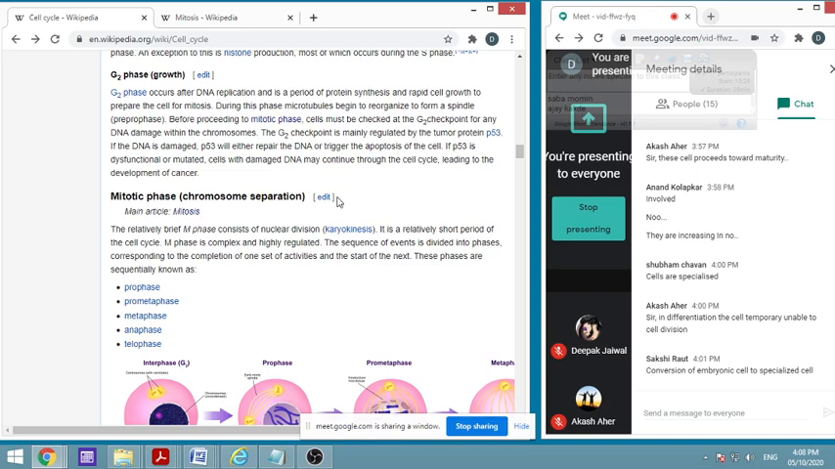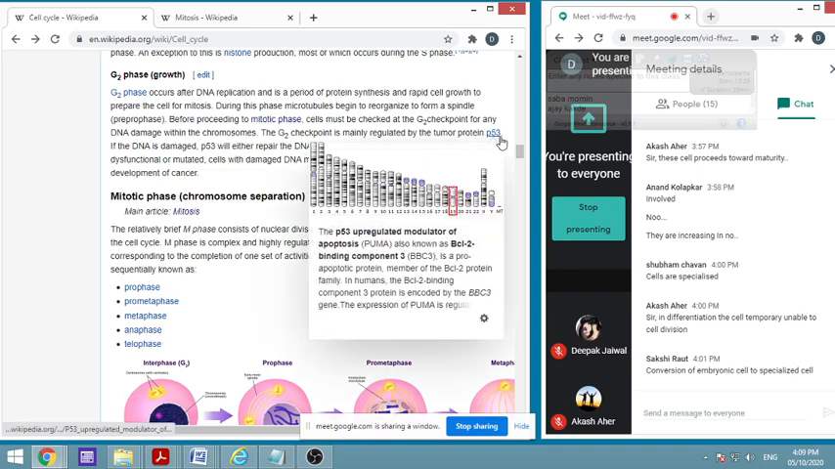Before proceeding to the mitotic phase, the cell must be checked at the G2 checkpoint for any DNA damage within the chromosomes. The G2 checkpoint is mainly regulated by a typical protein called tumor protein, also called P53. P53 actually has so many names. It is also called modulator of apoptosis. It is also a component of the pro-apoptotic protein, BCL2 binding component.